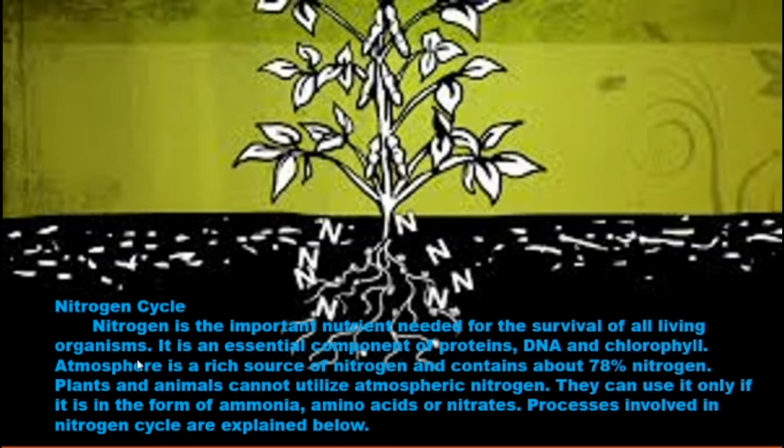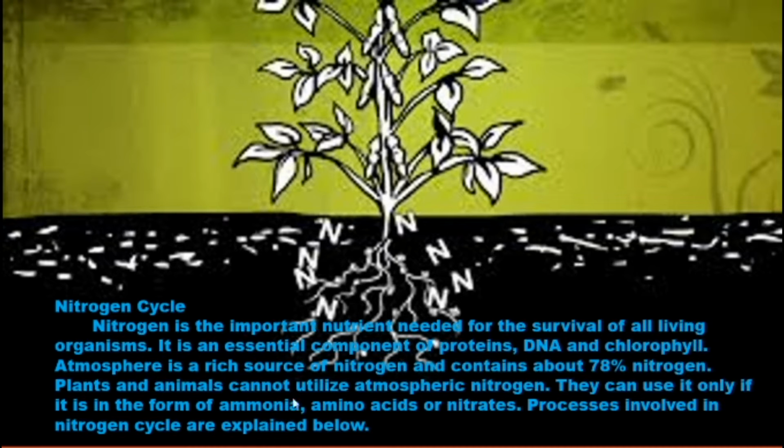The atmosphere is a rich source of nitrogen and contains about 78% nitrogen. So nearly 78% of the atmosphere is nitrogen. But this nitrogen cannot be taken up directly by plants, so certain modification is necessary. Anyway, 78% of nitrogen is available in the atmosphere, and that nitrogen we call atmospheric nitrogen.